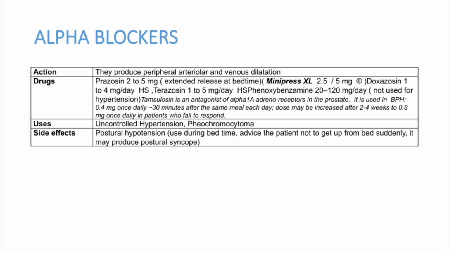The important thing we have to tell the patient when we are starting an alpha blocker is that it can produce severe postural hypotension. At night, when the patient takes this tablet and goes to the bathroom, suddenly the patient can have hypotension during that time. So that should be avoided. We have to advise the patient to sit for some time and then get up. Otherwise, the patient can develop hypotensive attacks during night time. Postural hypotension is very common.